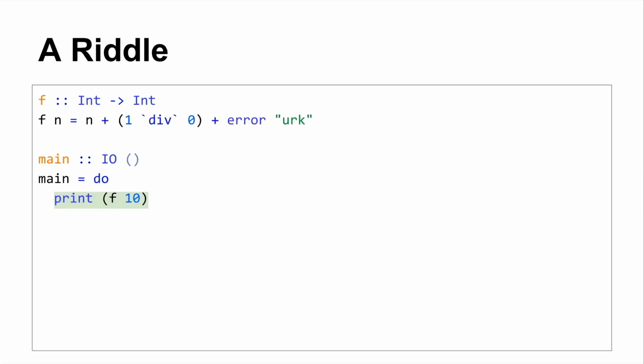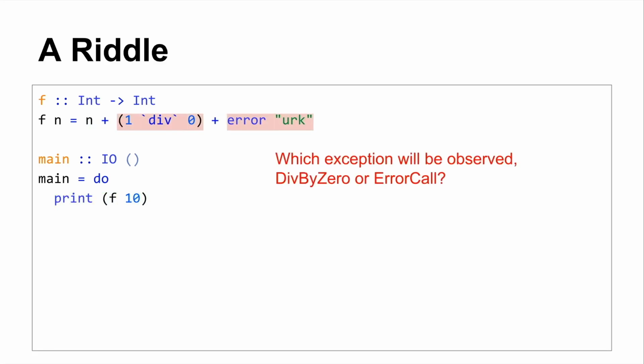Okay, so brain teaser. For those of you that may or may not have been paying attention, given the function f in my little program here, when I apply f to 10 and I print that out, this function is fully applied, which exception will be observed? Any guesses? Think about the cardinality of the... I cheated because I know the answer.